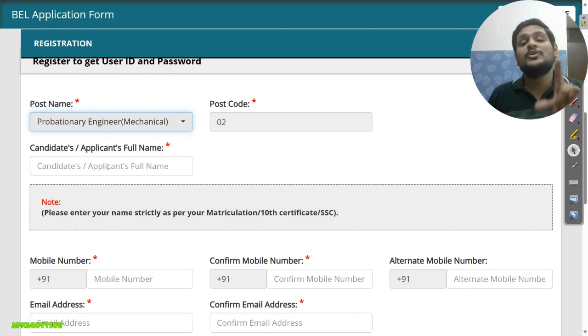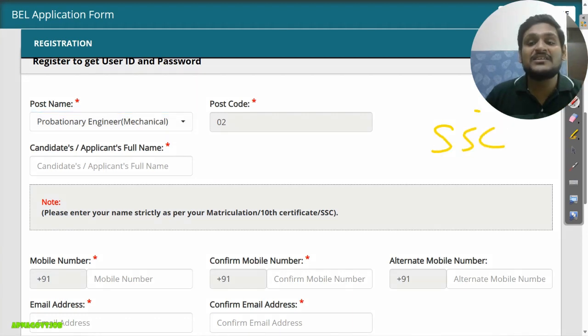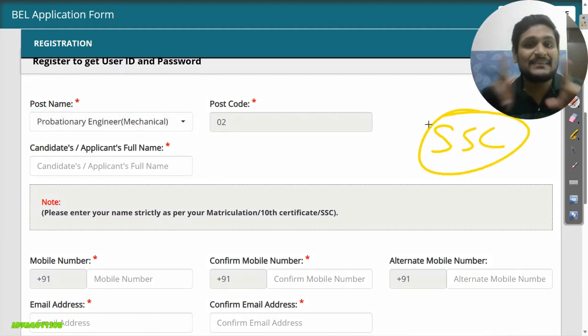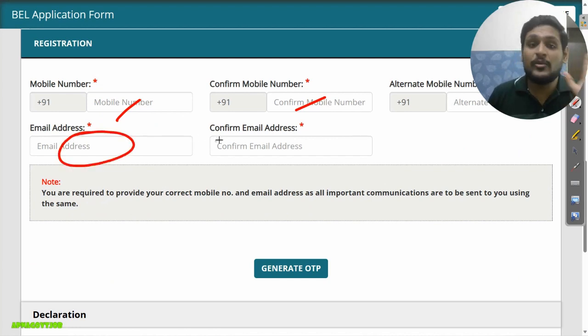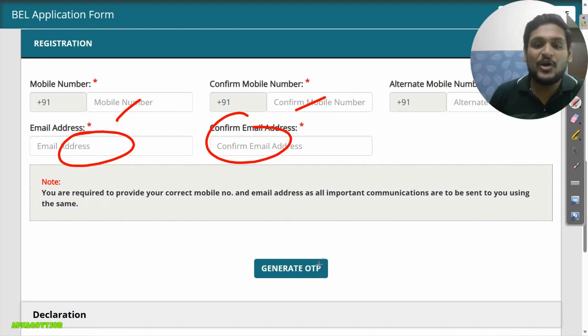Then here you need to enter your full name as per SSC mark sheet. Whatever name is there on the SSC mark sheet, the spelling should be the same. Then whatever mobile number is active, just fill it. Again confirm the same mobile number. If you have an alternate mobile number, you can fill that. Email address, your current active email address, just confirm it again and click on the generate OTP button.